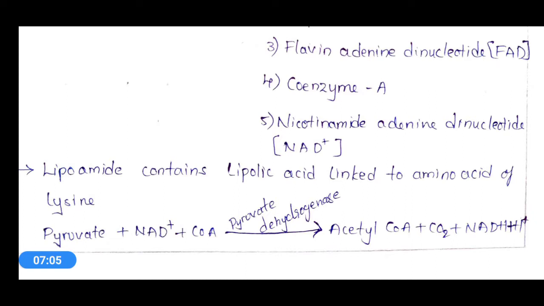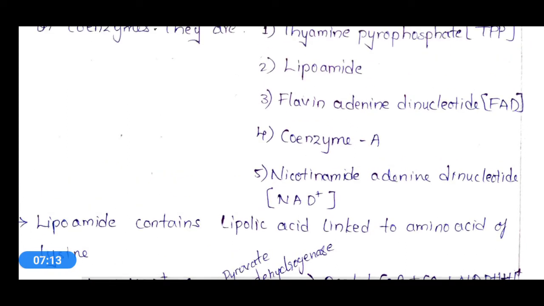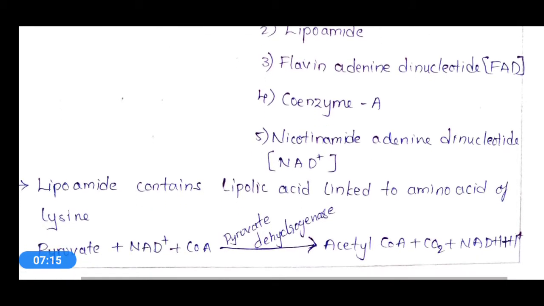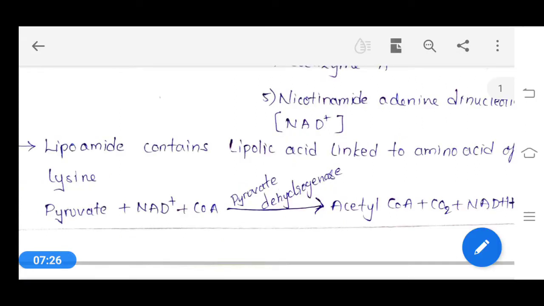Lipoamide contains lipoic acid linked to the amino acid lysine. So what is this lipoamide? It is lipoic acid linked to the amino acid lysine. That means lipoamide is a combination of lipoic acid with the amino acid lysine.